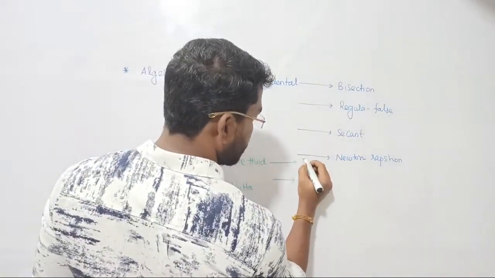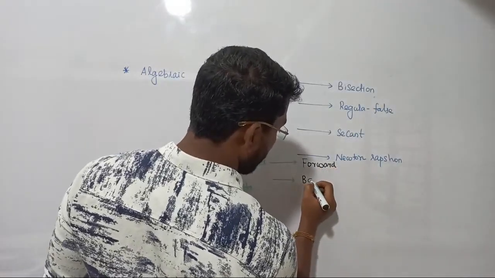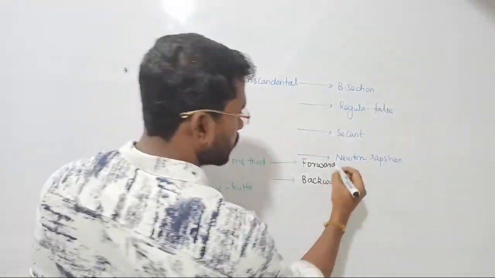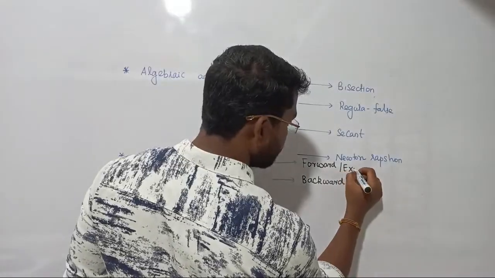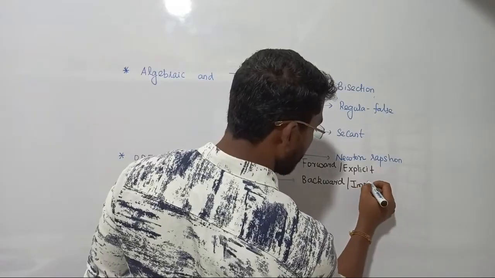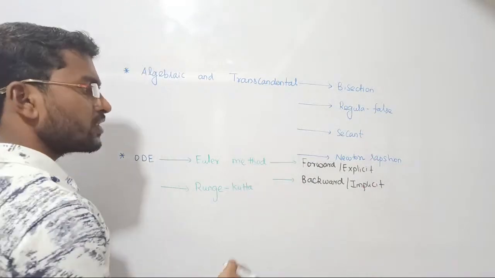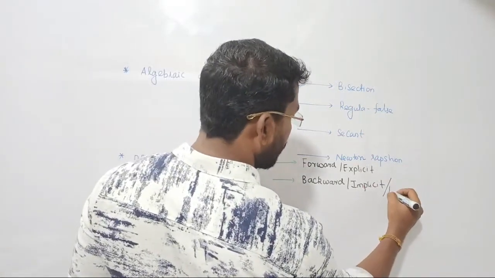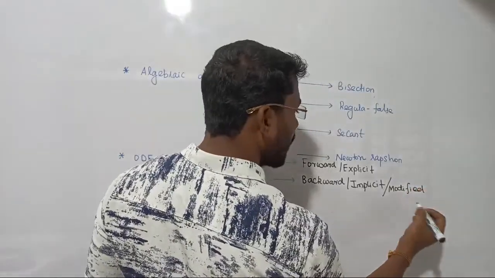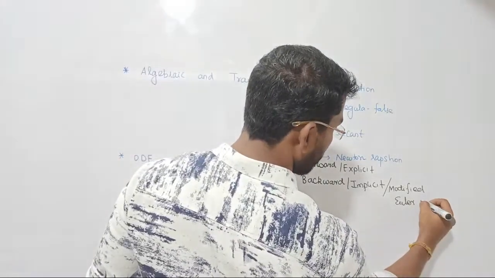In the Euler method, we have two methods. One is called the Euler forward method, and the second we are going to discuss is the Euler backward method. The forward method is also called the explicit method, and the backward method is called the implicit method. This backward method is also called the modified Euler method. Sometimes people call it modified Euler or Euler, so you can pronounce it the way you wish. That is the modified Euler method.